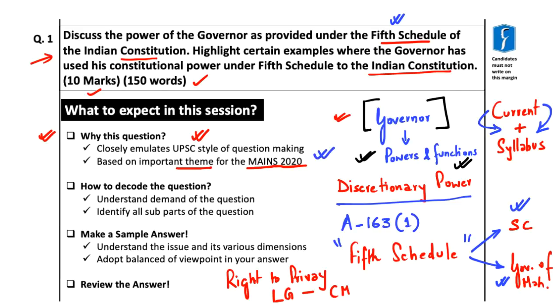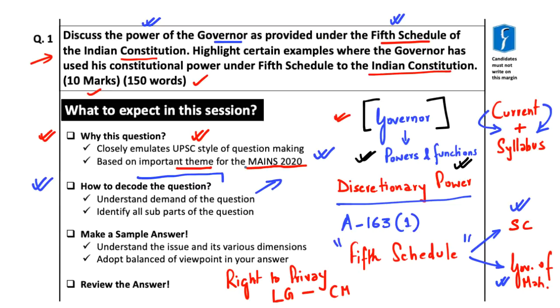After understanding the importance of this question, the next point is how to decode this particular question. There are two things here. First is the demand of the question. The question is very straightforward: it is asking to discuss the powers of the governor as provided under the 5th schedule of the Indian Constitution.